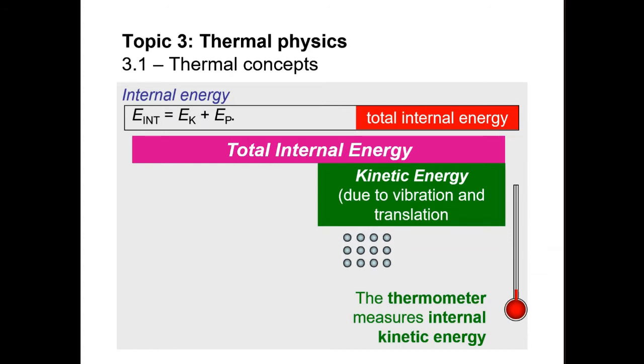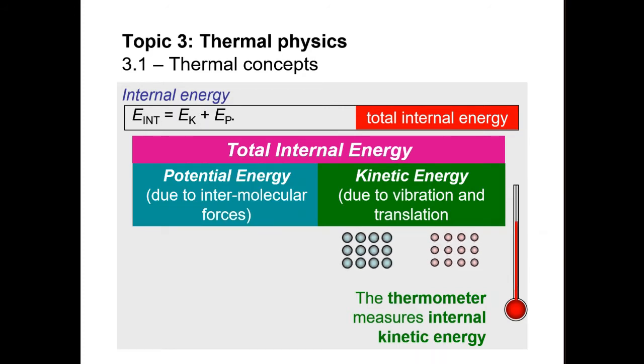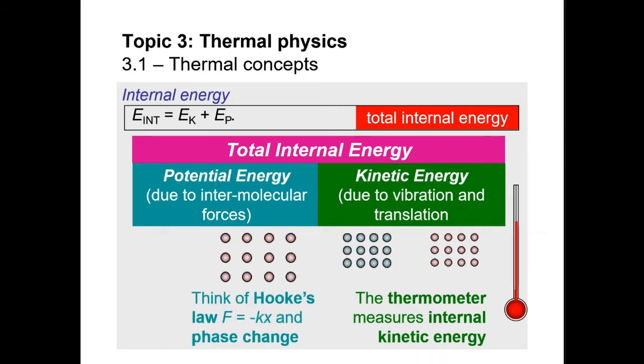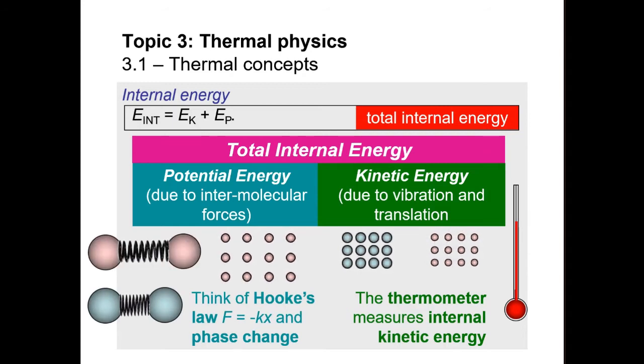Temperature is a measure of the average kinetic energy. Potential energy is due to intermolecular forces. Think of Hooke's law, F equals minus kx, and phase change. The lower one is a lower potential energy and the upper one is a higher potential energy.